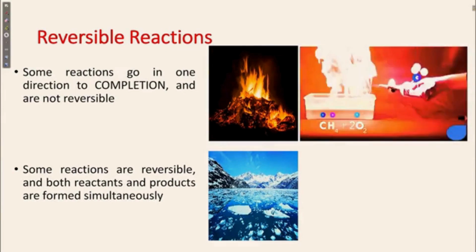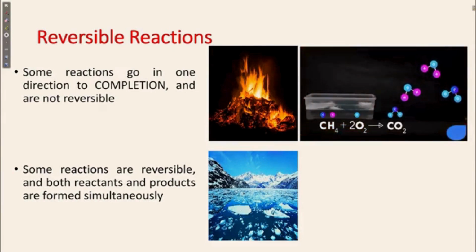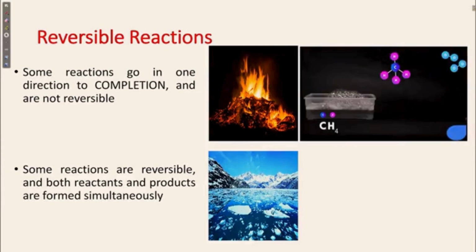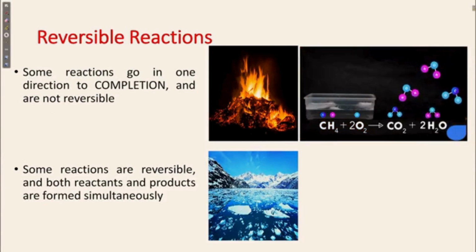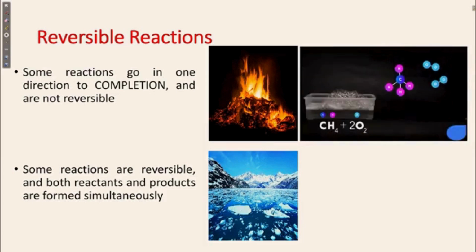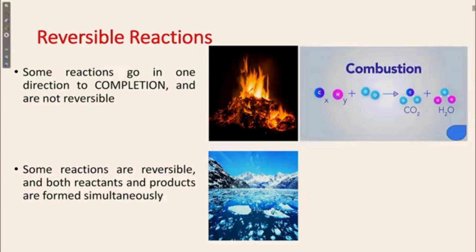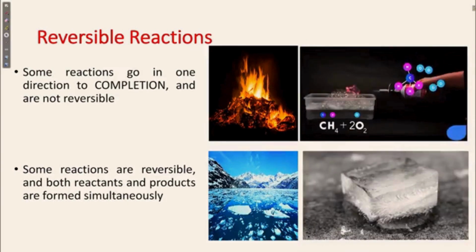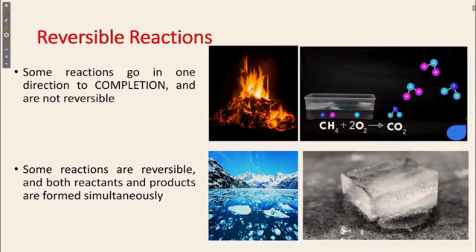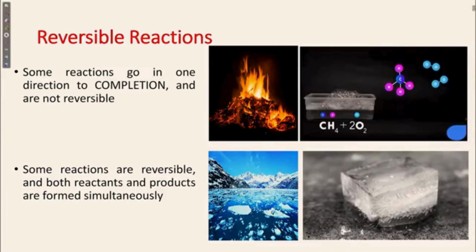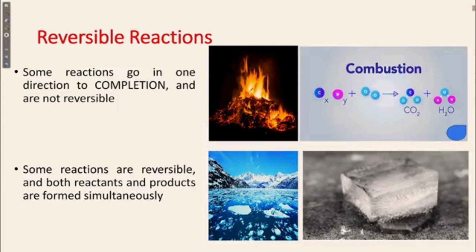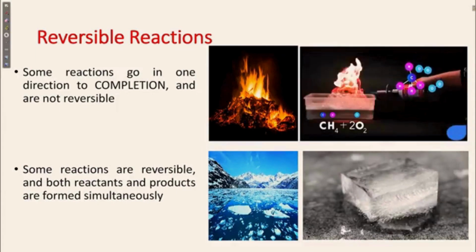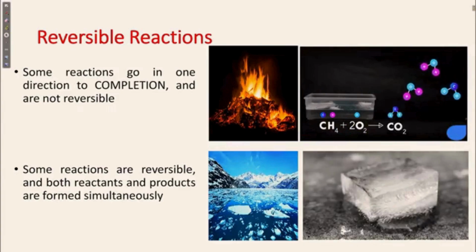Now, some reactions are reversible, and both reactants and products are formed simultaneously. That means as the reaction goes, the reactant changes into the product and the product can also change into the reactant. This is known as a reversible reaction. For example, melting of ice or conversion of water into ice, as the temperature increases or decreases. So this is about reversible and irreversible reactions.